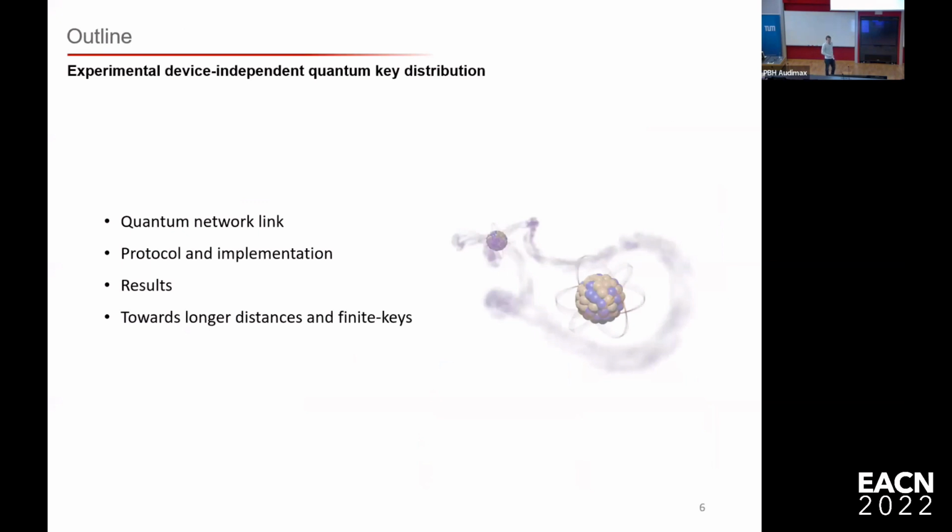Okay, then a quick overview of the talk. I divide the talk into 4 parts. First, I will show you how we generate the entanglement, and here I will go into a bit more detail than what you've seen so far. Afterwards, I will tell you which protocol we implemented and how we implemented it, and I will come to the results. And in the last part, I will talk a bit more about the future plans we have, how we want to increase the distance of this quantum network link, and how we want to go towards finite keys, which require a way higher event rate.